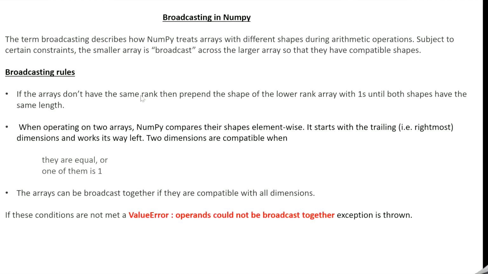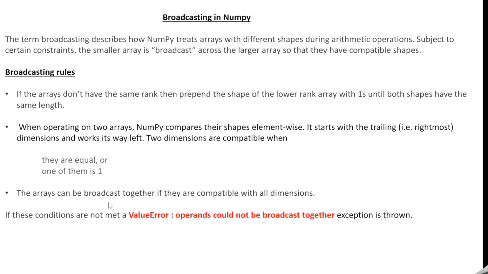If the arrays don't have the same rank, suppose the arrays are not of the same dimension, then we have to prepend the shape of the lower rank array with ones until both shapes have the same length. So in order to make it of the same length, we have to prepend ones on the lower rank array. Also, while operating on two arrays, NumPy compares their shapes element-wise. It starts with the trailing dimension and works its way left. The two dimensions are compatible when they are equal or one of the dimensions is equal to 1.